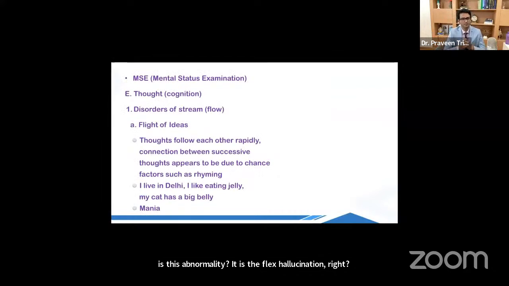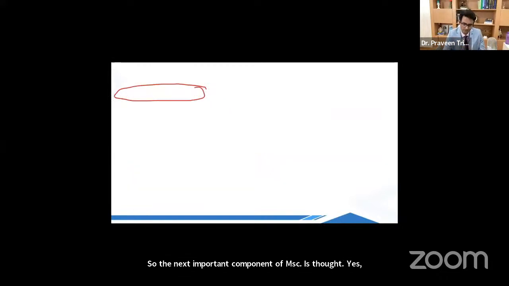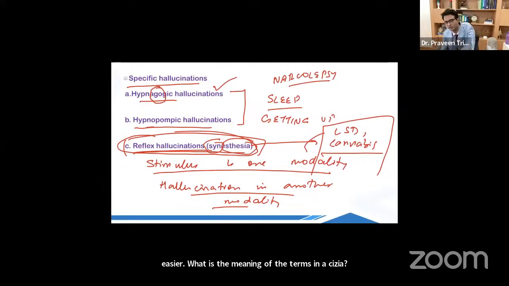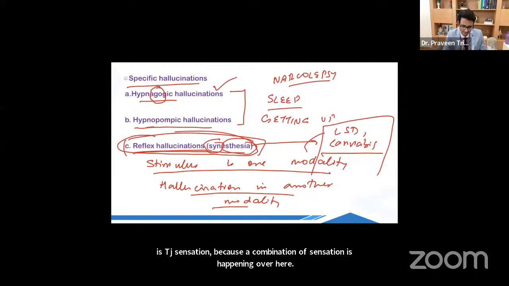So the next important component of MSC is thought. Yes, it is a type of reflex hallucination, a type of synesthesia. What is the meaning of the term synesthesia? Syn is combination, aesthesia is sensation. Because a combination of sensation is happening over here, that is why it is also called synesthesia.